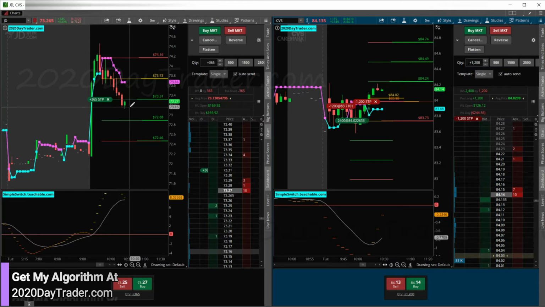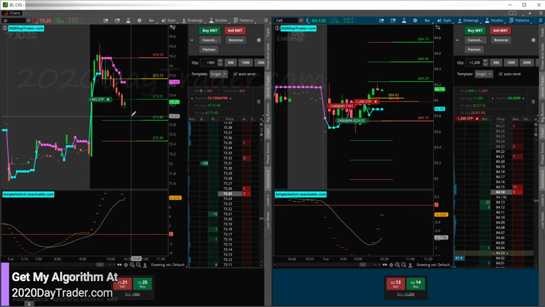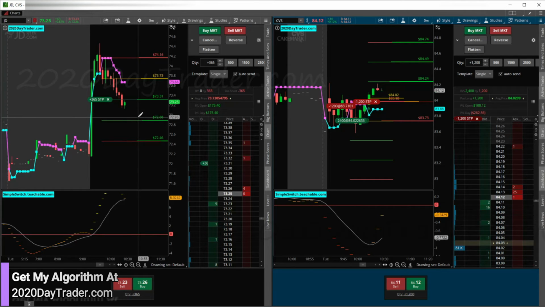Looking at that alone, I should have said, you know what, I'm going to bounce out here. 6 red candles. Come on, how many more can it have? 7, 8. It could, but the more red candles you have, the more likely you are to have a green candle, and we're close to my stop. So I probably would have been better just to take my 200. But we'll go for the ride now. We'll see what it ends up doing to us.